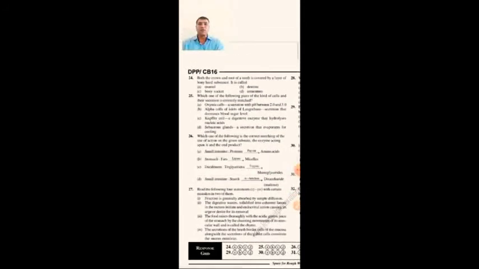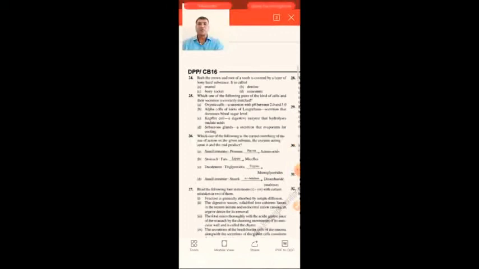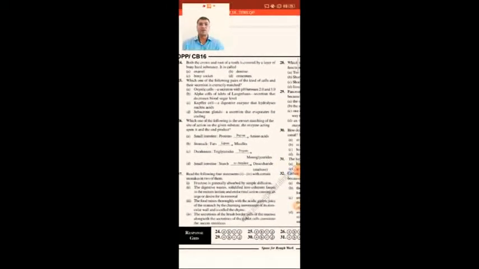Both the crown and the root of a tooth are covered by a layer of bony hard substance. It is called... The outer layer is enamel, the second layer is dentine, the third is bony socket, the fourth is cementum. Cementum is the binding substance attaching the gum with the teeth. So the hard substance present in the teeth is called dentine. Option is B.